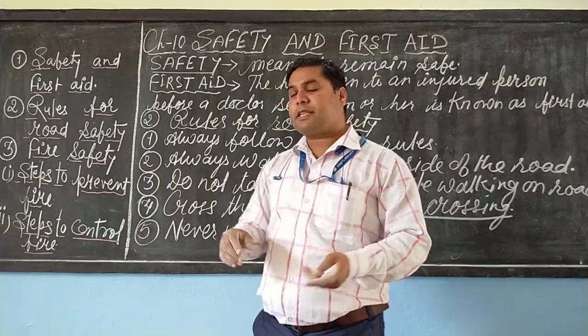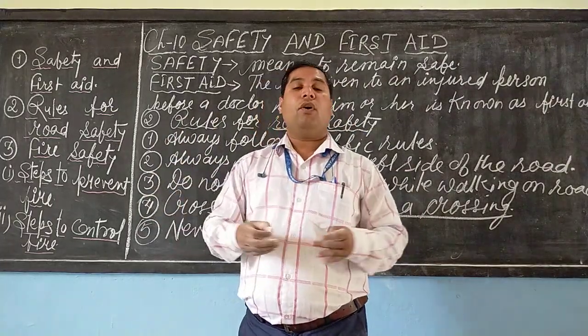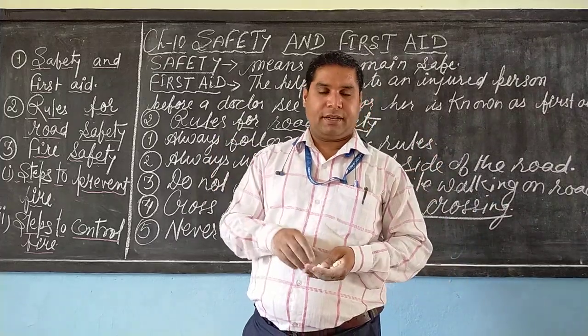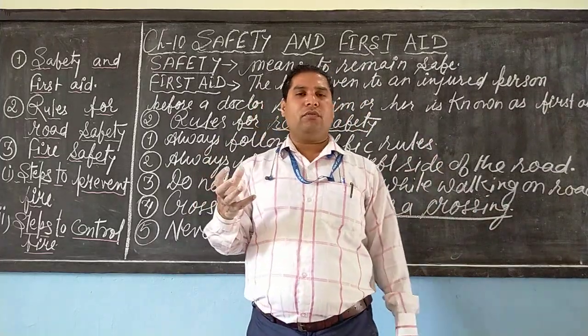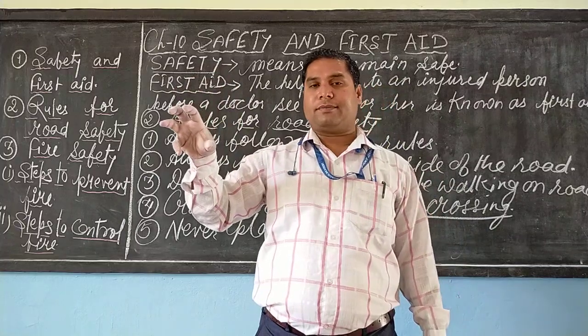Next, suppose that there is a fire, how can we control it? First we have to know the cause of the fire.